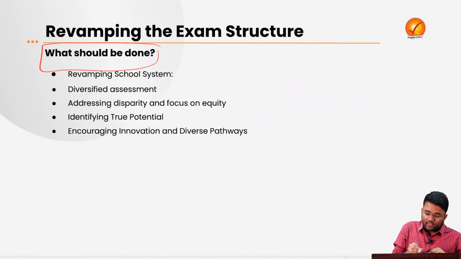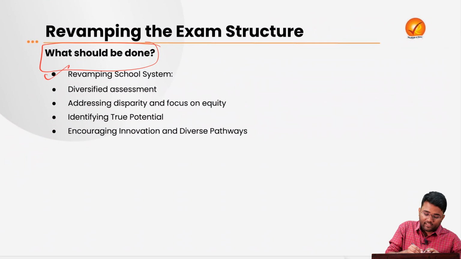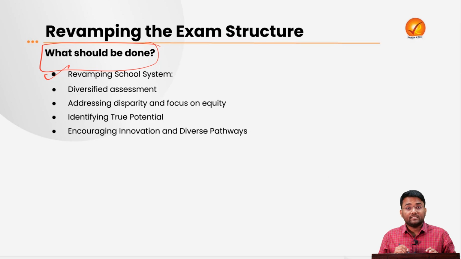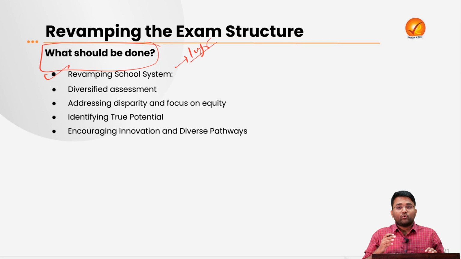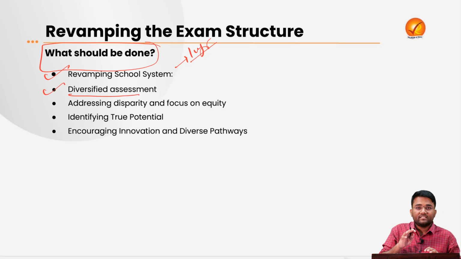So what should be done? What are the suggestive reforms? First is revamping the school system. There is need for proper infrastructure building. There is need for a proper teacher training program. Teachers should be well versed with modern pedagogy. Then there is need for diversified assessments. Students appearing for the JEE and NEET exam should not be assessed only on these major 3-4 subjects, but there should be an aptitude test to overall assess the personality of those students.